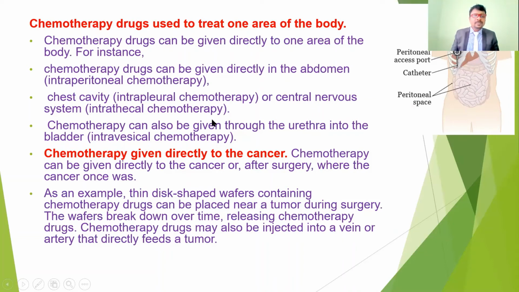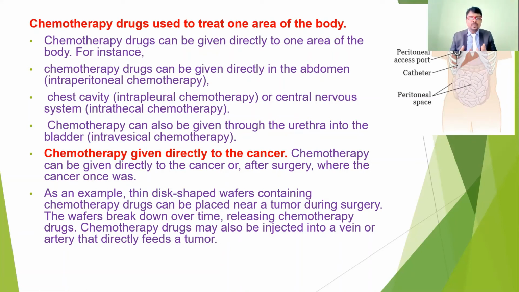Or in case of the nervous system, it is intrathecal. Intrathecal means the surgeons give the medication through the dura mater, pia mater, that is the meninges, in the nervous system. So it is called intrathecal chemotherapy. Cancer drugs for the lungs we call intrapleural chemotherapy, for the abdomen intraperitoneal chemotherapy. And if chemotherapy is given through the urethra into the bladder, we call it intravesical chemotherapy.